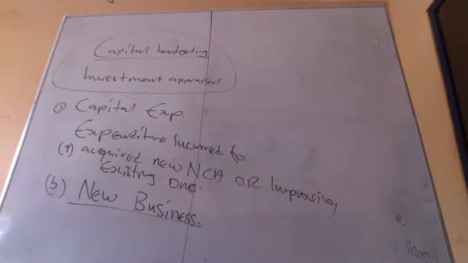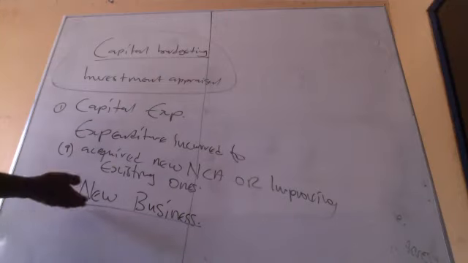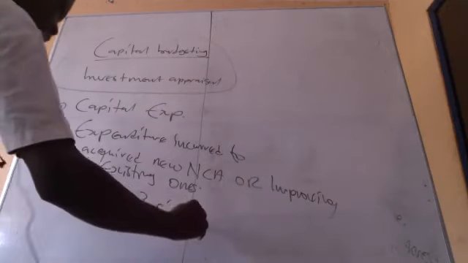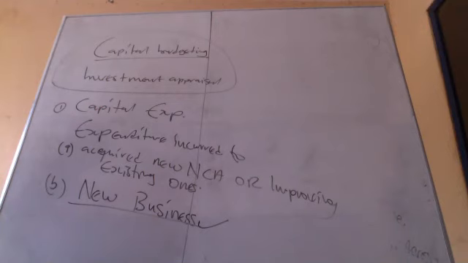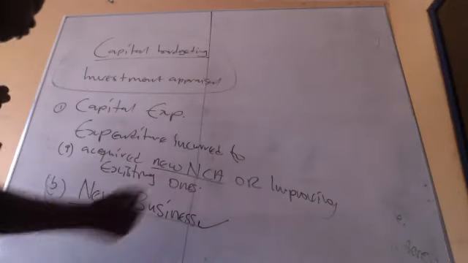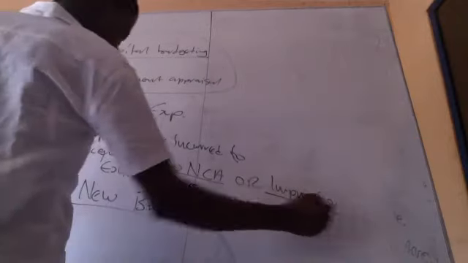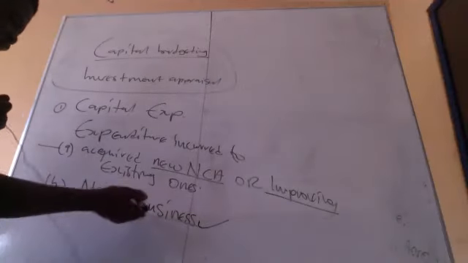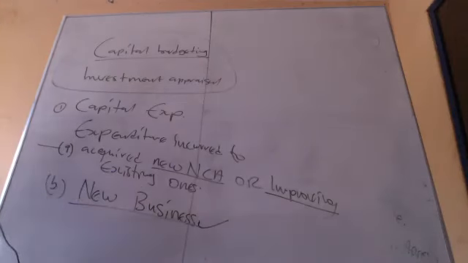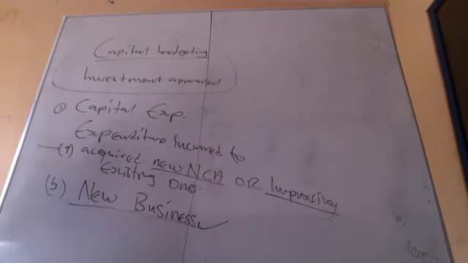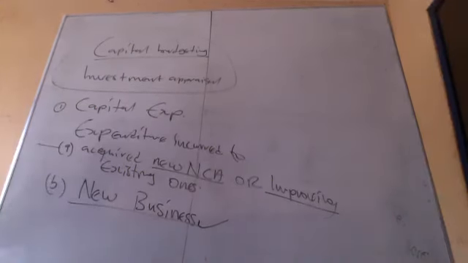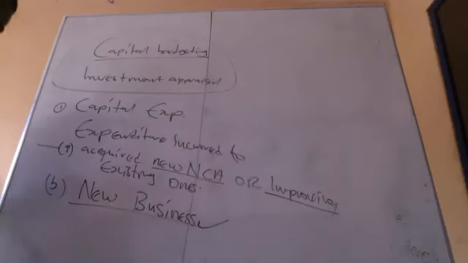In fact, the capital budget that we are going to talk about will be this: entering into new business. So take note. We are done with the acquisition of new non-current assets and improvement under IAS 16. This one, we've not done it. So for investment appraisal, we are just going to enter into new business, and you have to appraise it. Good. Now, this is the meaning of capital expenditure.